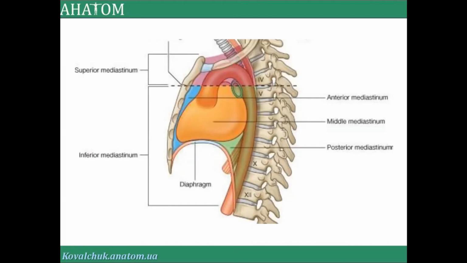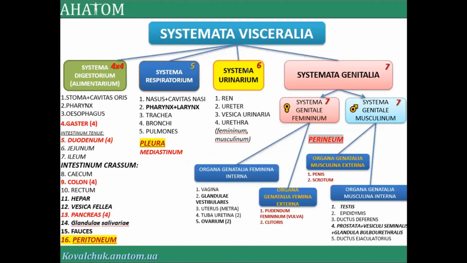Okay, next, the urinary system, it's very simple, number 6. Kidney, ureter, vesica urinaria, and urethra. Masculinum, femininum, male, female, and why 6? Because 2 kidneys, 2 ureters, and 1 each of the anterior organs, vesica, urinary bladder, and urethra. And in the genital system, 7, because male and female together, if how many organs, one variant, it's